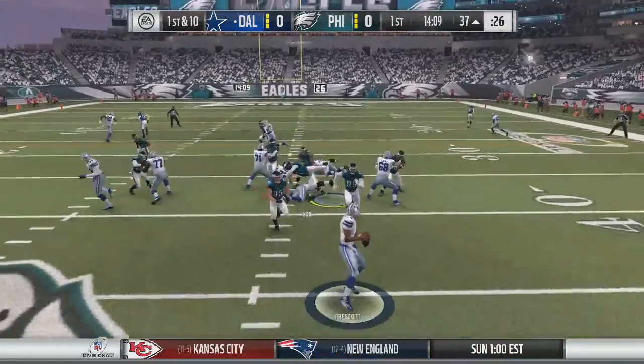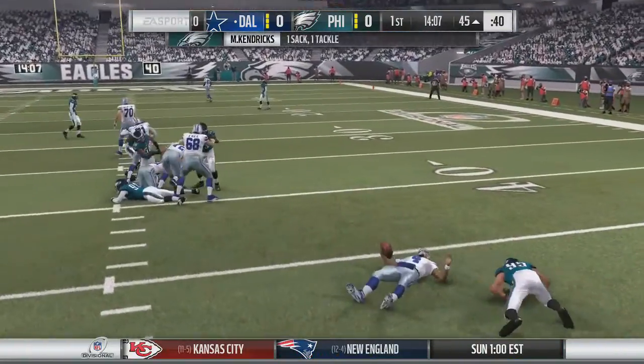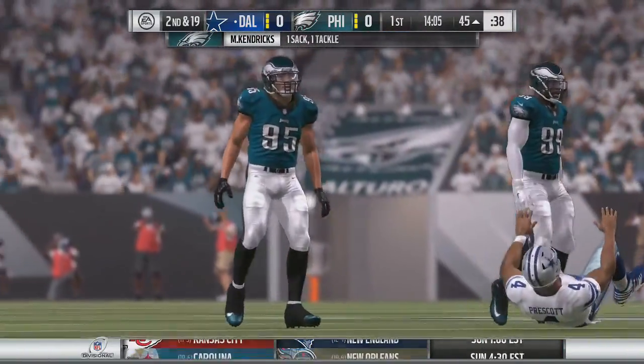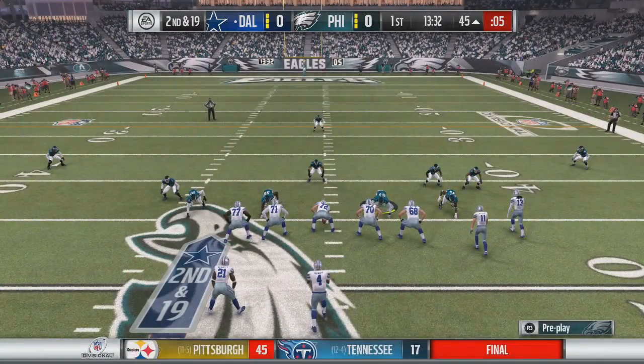Prescott comes out, and it's a play action to Ezekiel Elliott. Under pressure and brought down on the play by Michael Kendricks, getting his first sack today. That will lead to 2nd and 19.